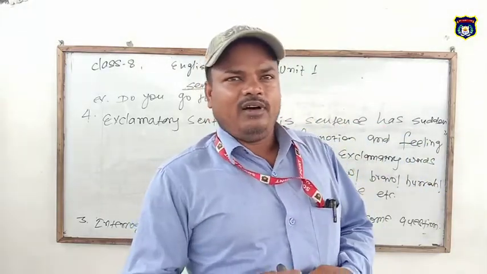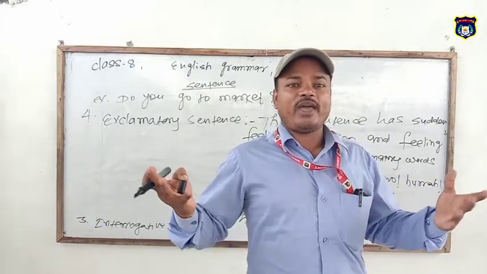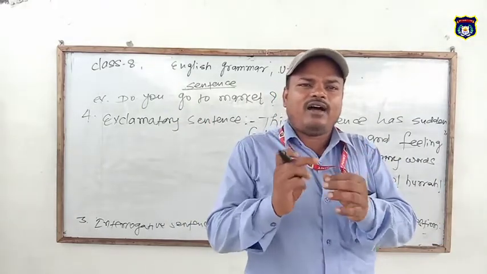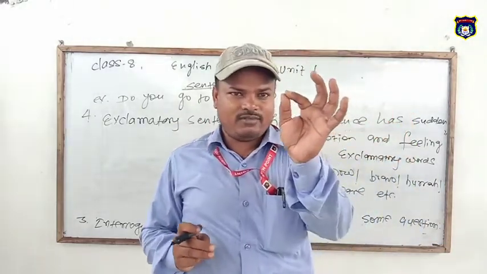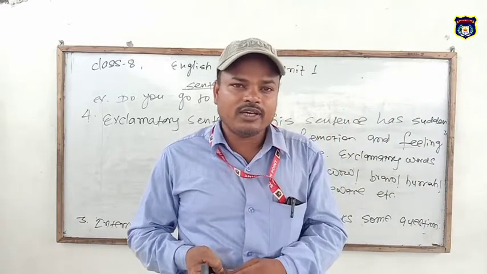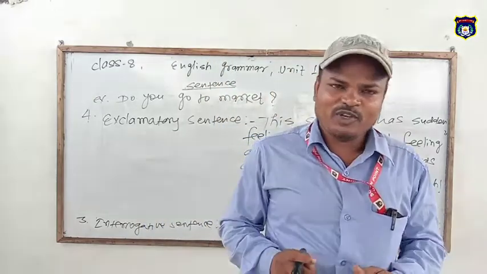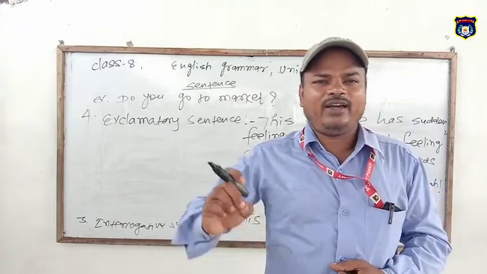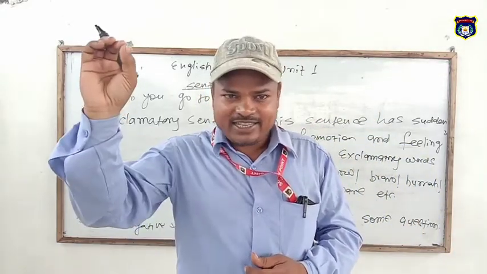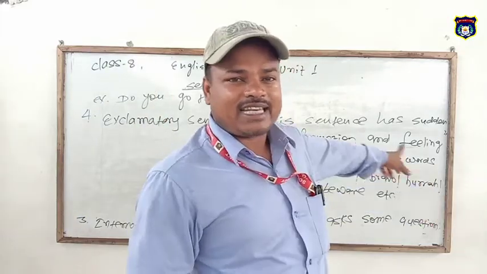Just like, how beautiful the girl is! What tremendous the earthquake is! How big the elephant is! It means how big, how is a relative word, but after how an adjective or an adverb is used. So sometimes after how and what the adjective or adverb is used, and in the sentence a sign of exclamation is used, then it is called an exclamatory sentence.